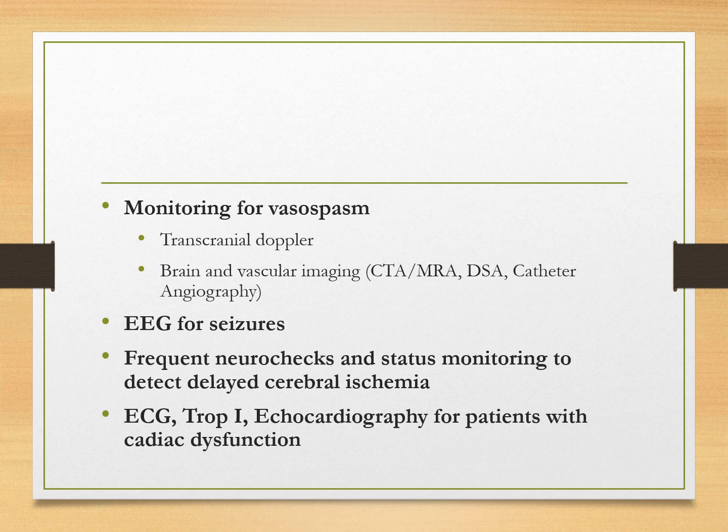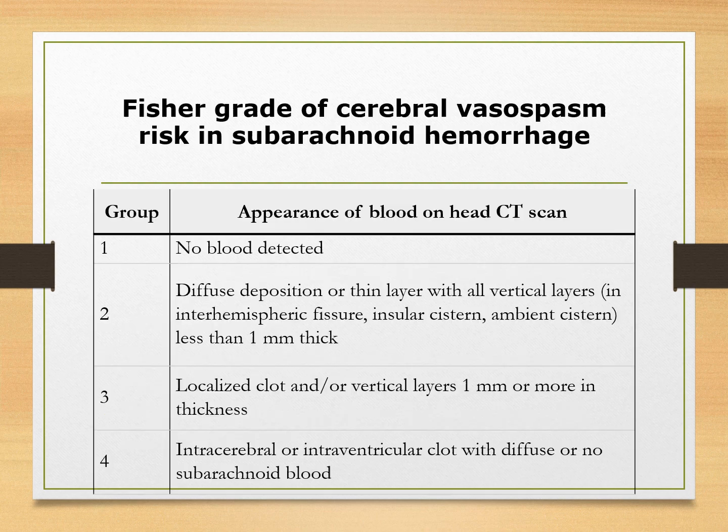They can be ST segment depression, elevation भी हो सकती है, ST T wave inversions हो सकती हैं, tachycardia हो सकता है. Troponin can be raised, even it can cause a myocardial infarction. And if the patient is already having a ventricular dysfunction, the patient may go into failure. Echocardiography is also necessary. So this is the Fisher grade of cerebral vasospasm risk in subarachnoid hemorrhage.